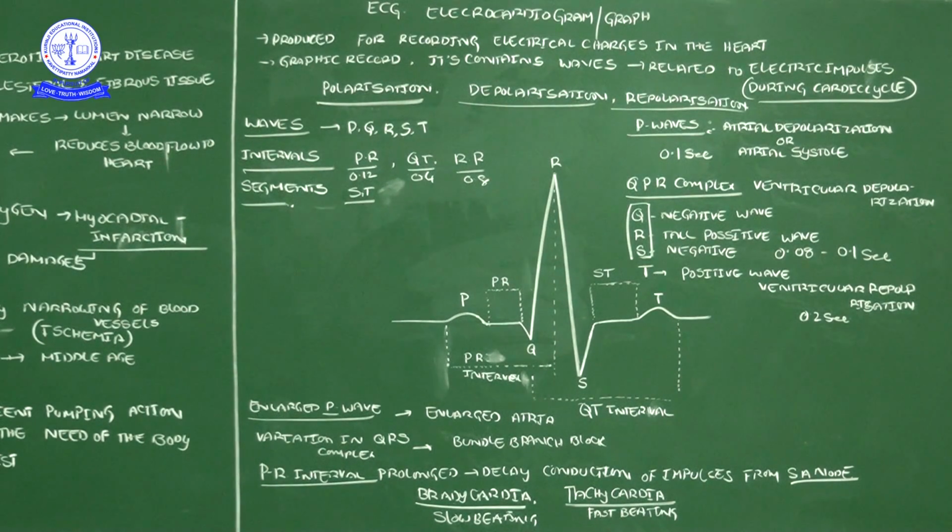Totally there are only 3 steps in the cardiac cycle. First one, atrial systole, where the atria are contracting. At that time the electric potential is called atrial depolarization. That means from the resting stage it goes to an activational stage, a forcible contraction of the atria. By the forcible contraction, blood will be pumped into the appropriate ventricles.